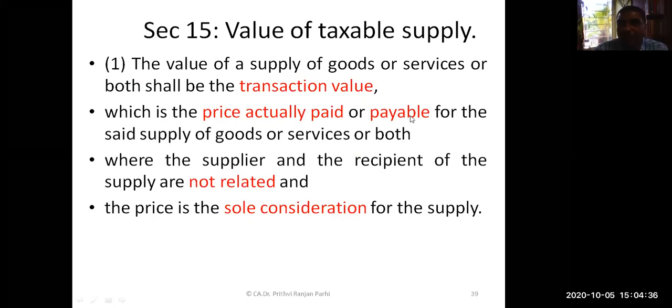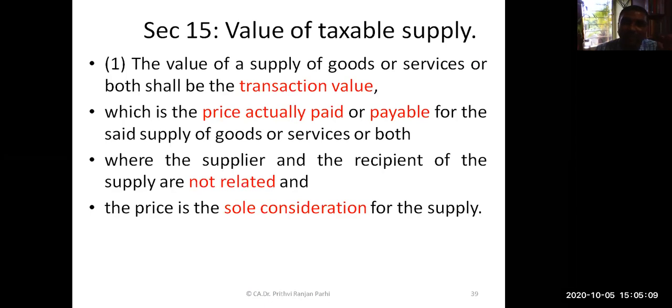And I was talking about one more thing also, how to know the value of the supply. We need to know the value of the supply, because on that value only tax rates shall be applied. Suppose we know the value of the supply is 1 lakh. On that 1 lakh, let us say 18% will be applicable, so we'll apply 18% on that 1 lakh, and 18,000 will be computed. So it is important for us to know the value, and the value shall be computed in accordance with section 15.